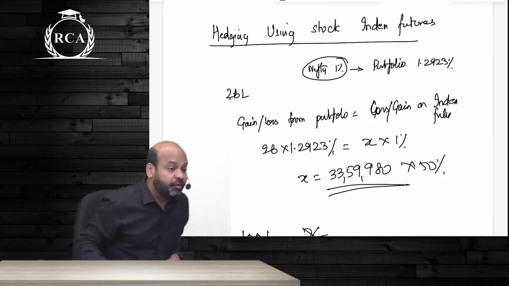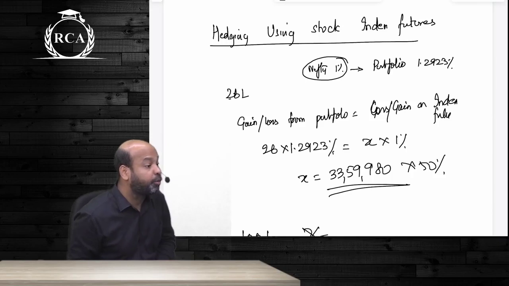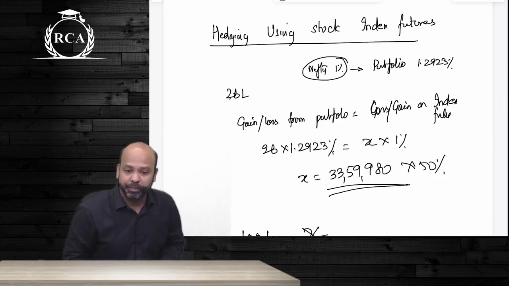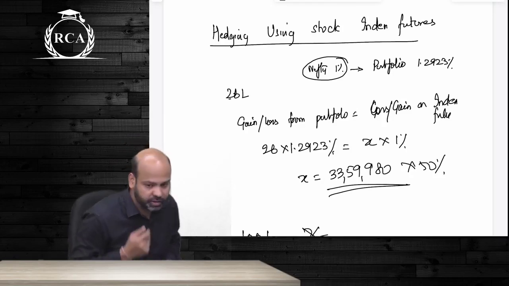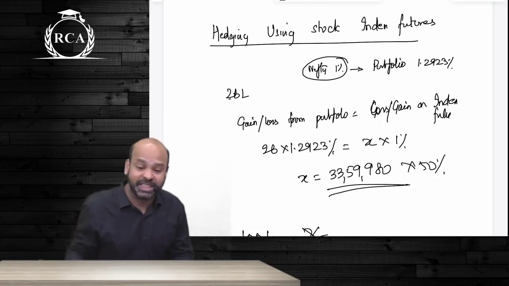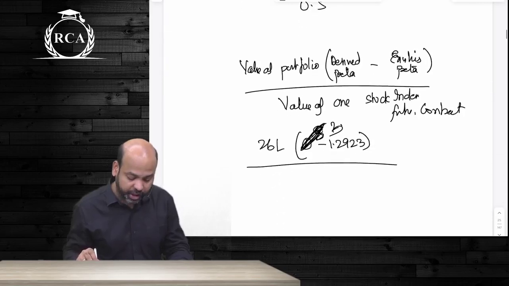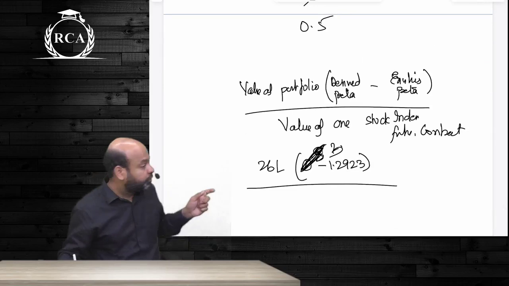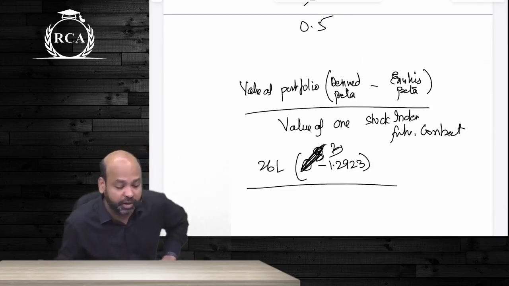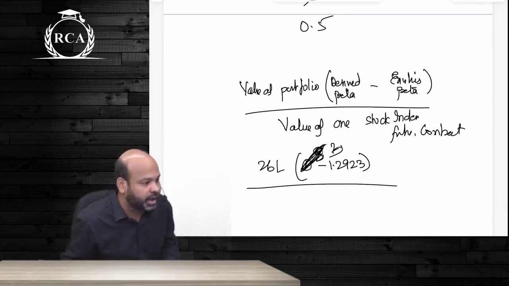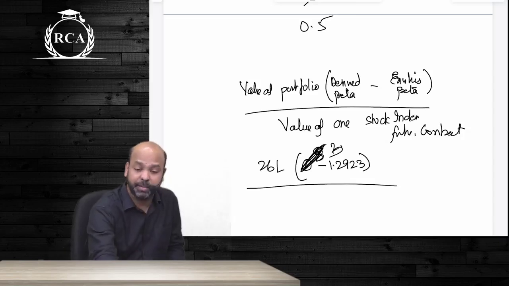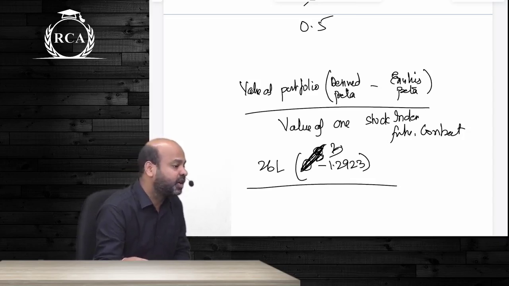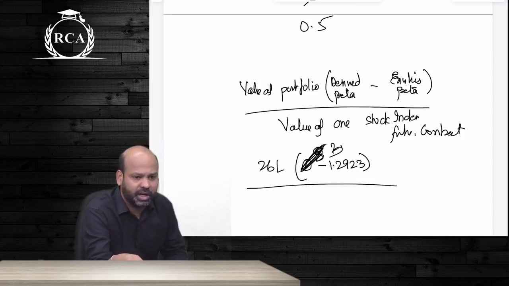So here, if you want to reduce the risk, you will take opposite position in stock index futures. If you want to increase your risk, you will take same position in the stock index futures. For complete hedging, look at the formula for the number of contracts of stock index futures to be traded. You will have to write value of portfolio multiplied by desired beta minus existing beta, divided by value of one contract. If you want to completely hedge, desired beta is 0.